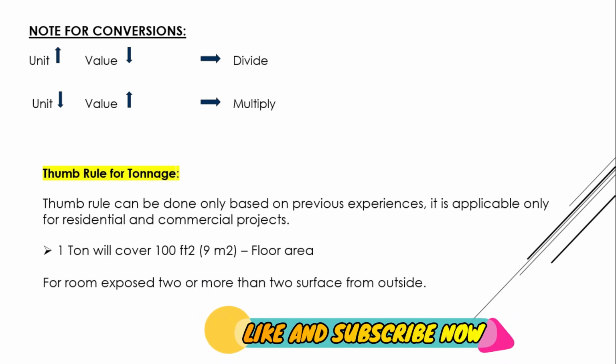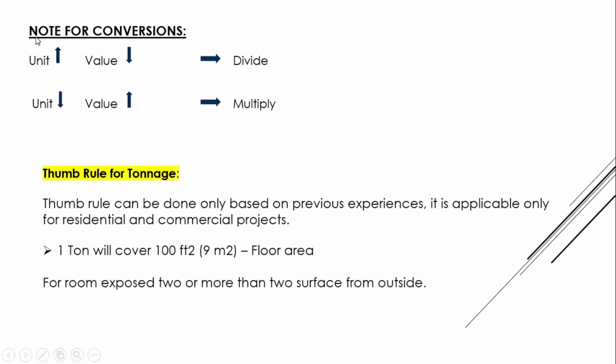So let us start now. As you can see here on this screen, there is a note for convergence. If the unit is high and the value is low, that means the equation is going to be divided. If the unit is low and the value is high, that means the equation is multiplied. So these are the rules actually.